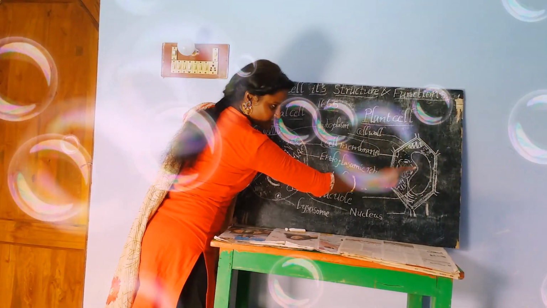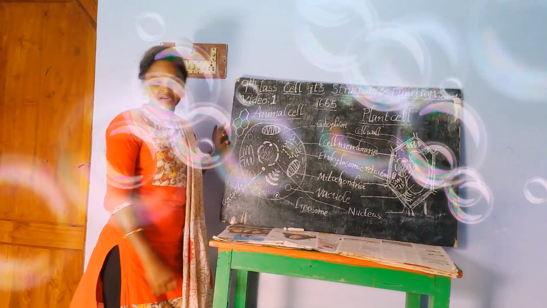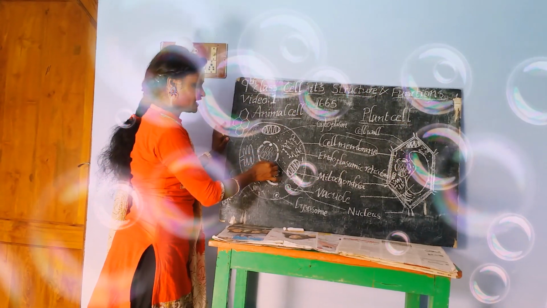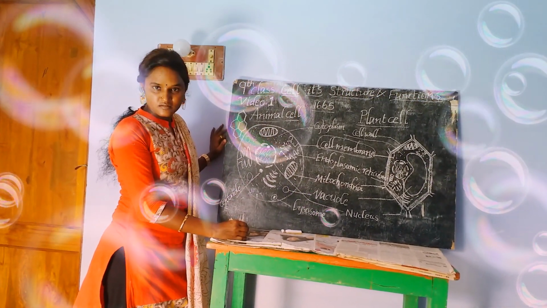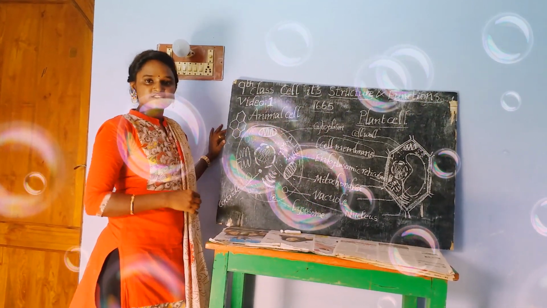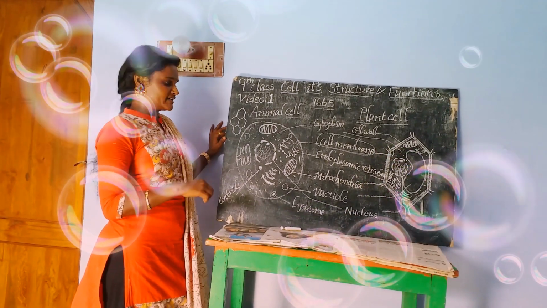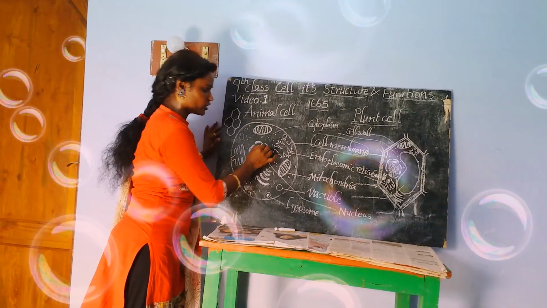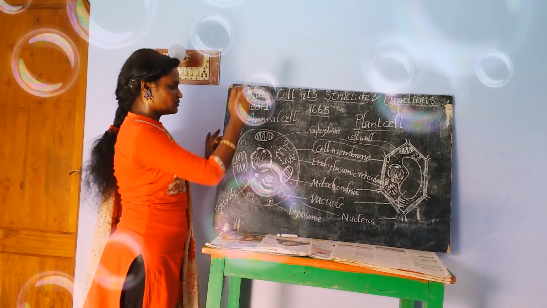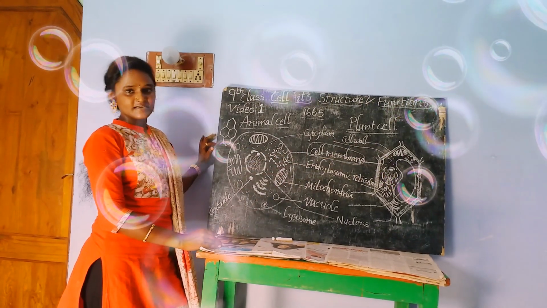Plant cell contains a nucleus. In the same manner, animal cell also contains a nucleus. The nucleus is surrounded by a membrane called the nuclear membrane. Inside the nucleus, there is another part called the nucleolus. In the animal cell, nucleolus is present. In the plant cell, nucleolus is present.